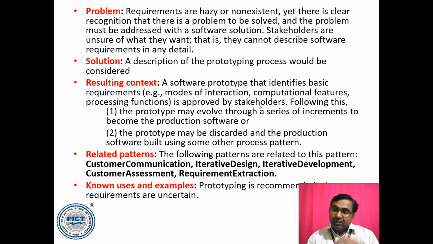From requirements being unclear to requirements becoming clearer. So for this case, we have a process pattern where we have the pattern name, then the intent, then some prerequisites, then we define the problem specific to our system, we provide a solution that we can use a prototype for this kind of pattern, and then what is the context, what are other related patterns, and then known uses and examples. That's how this system functions for a software process.